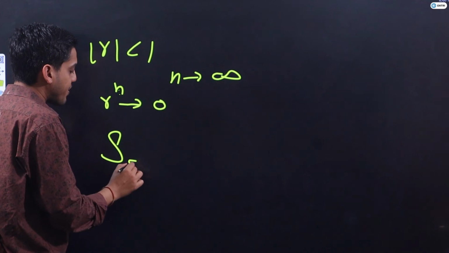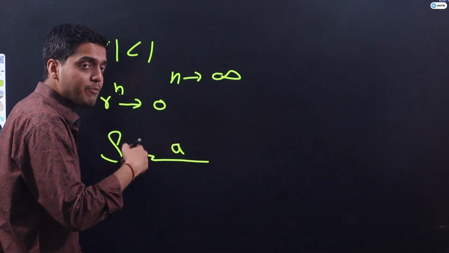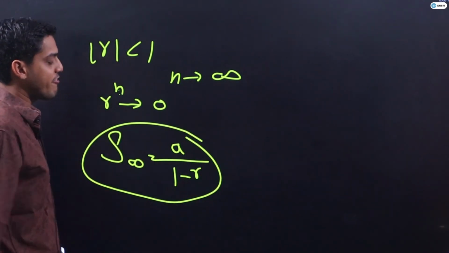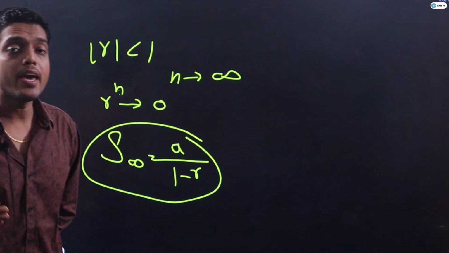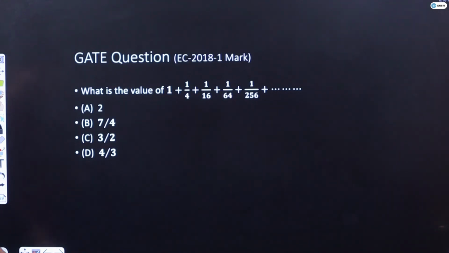That's why the sum of infinite terms, a into 1 minus r to the power n upon 1 minus r, becomes a into 1 minus 0 upon 1 minus r. That is nothing but a upon 1 minus r. I think you have written this, guys.